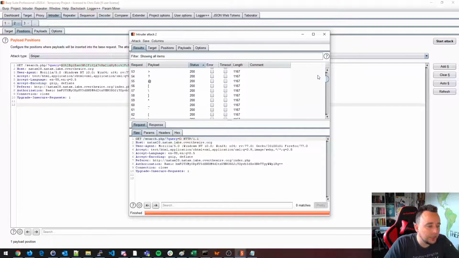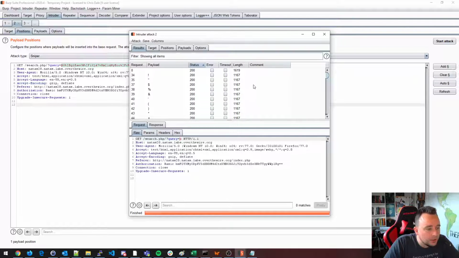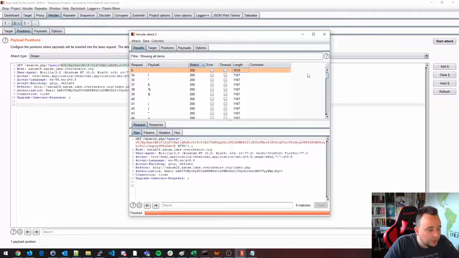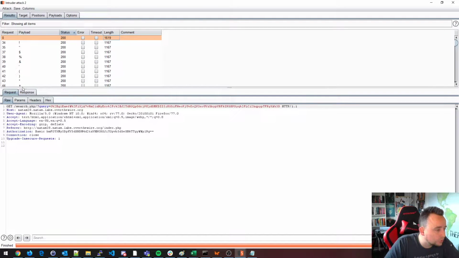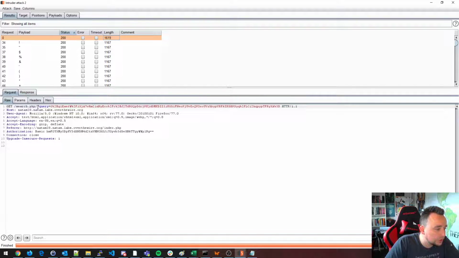What we're interested in is seeing if there's any 500 errors. 400 most likely not going to be interesting right now. And then from the 200, is there anyone looking different? And we do have some that look different. This first one, for example, gives us a legit result because we are including a legit query string.